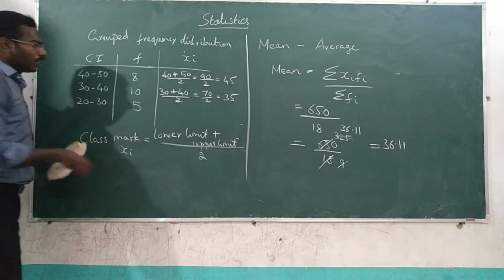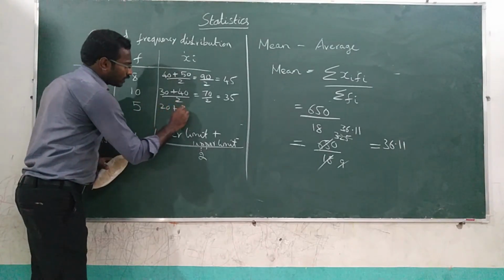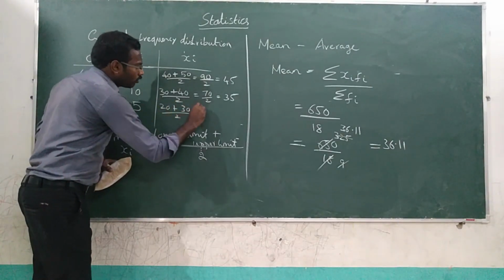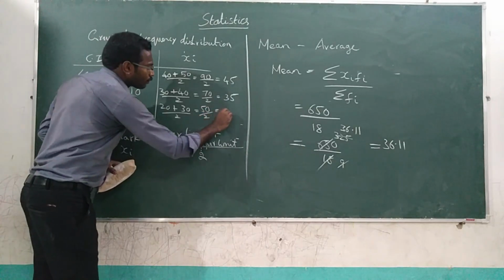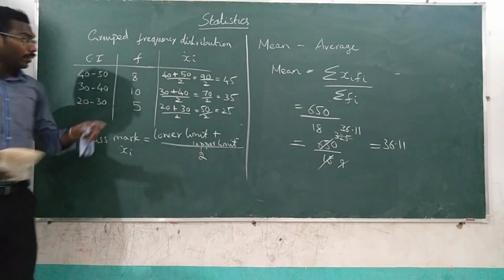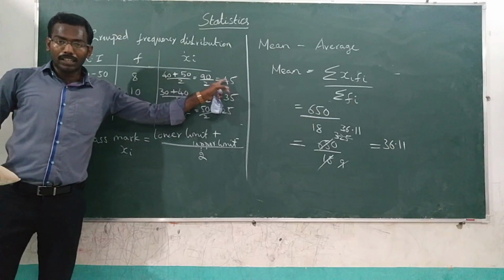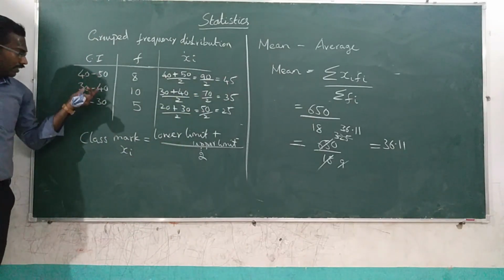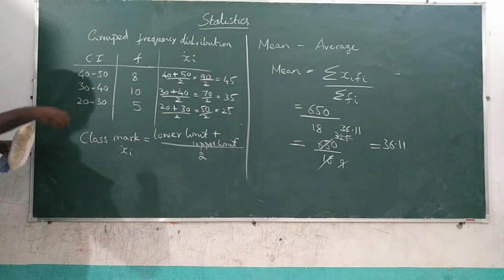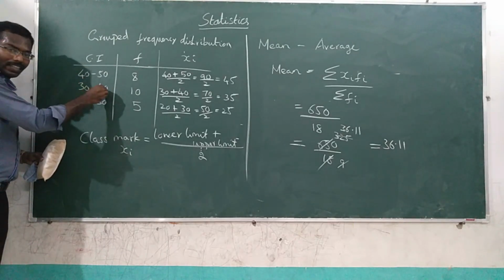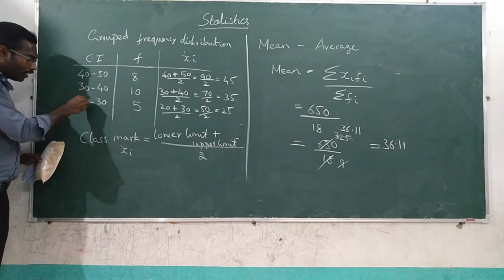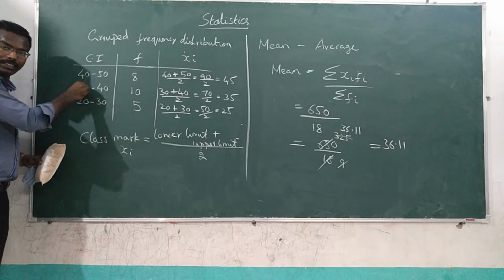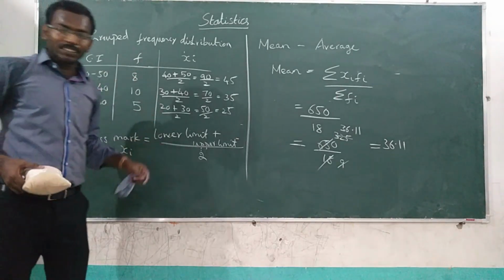Then here, 20 plus 30 divided by 2, that is equal to 50 by 2, that is 25. So here, let me tell you a shortcut. You see, these are continuous classes because after 40 here also 40, after 30 here also 30. So this is a continuous distribution.